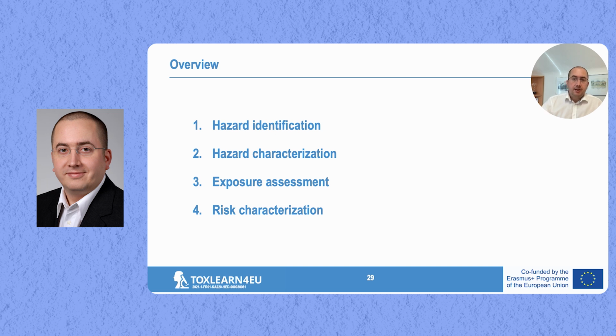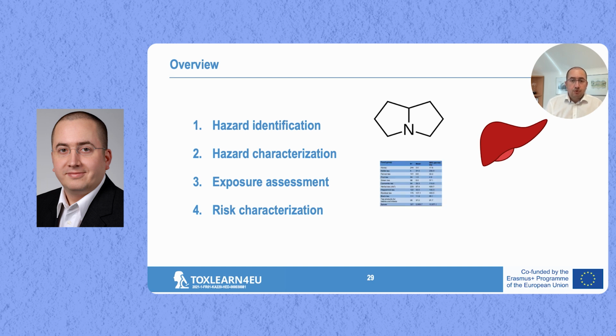And with that, we're already at the end of this short lecture. To quickly sum up, we started with the hazard identification and looked at the chemical structure and the different categories of pyridine alkaloids. Namely, we also said that it's a large group of different substances. We looked in the hazard characterization at the different effects that can be caused. Mainly the liver is the target organ, but we also mentioned lung toxicity. And then we do have non-carcinogenic effects, but the most problematic effects are the cancer effects, mainly liver cancer.